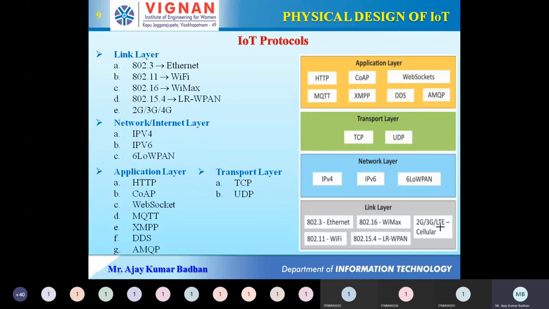So right now we are using 4G, and maybe by the end of 2020, you may be getting 5G. Okay, so there is an advancement in that. So we will see what is the data rate of transmission in 2G. I think no one knows about the data rate of transmission of 2G, 3G, 4G. We will see that also. Data rate means how much data is transmitted per second. Okay, if you are using a 2G network, if you are using a 3G, or if you are using Ethernet